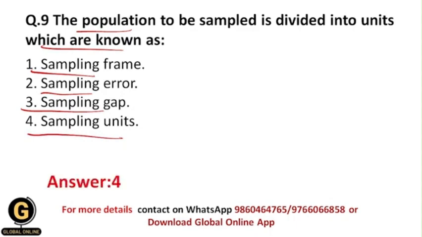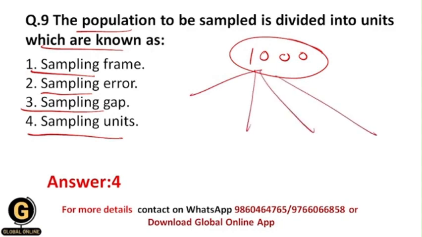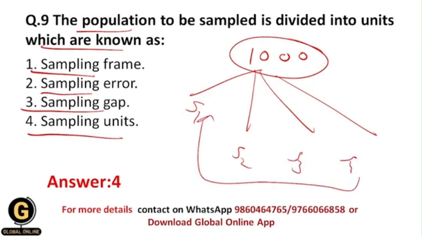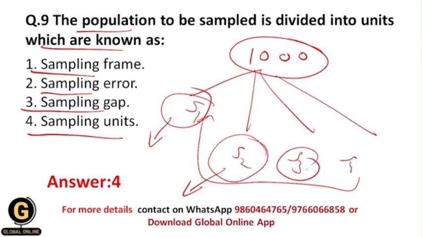So for example, I have a population of 1000 people, and this population needs to be sampled, and that's why it is divided into different units, S1, S2, S3, S4. So these are the 4 units. This is one sampling unit, this is another sampling unit, and that's why your correct answer should be 4 over here.